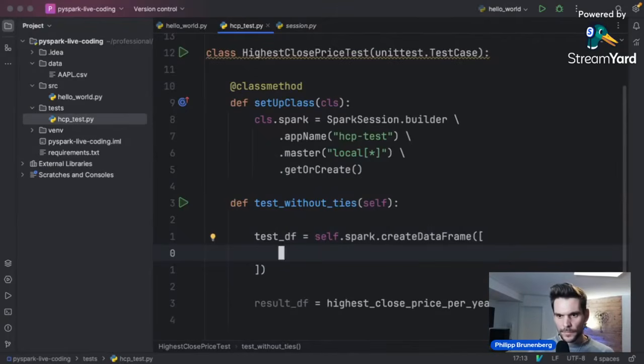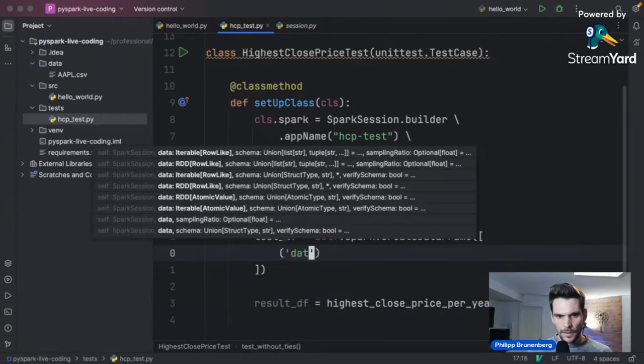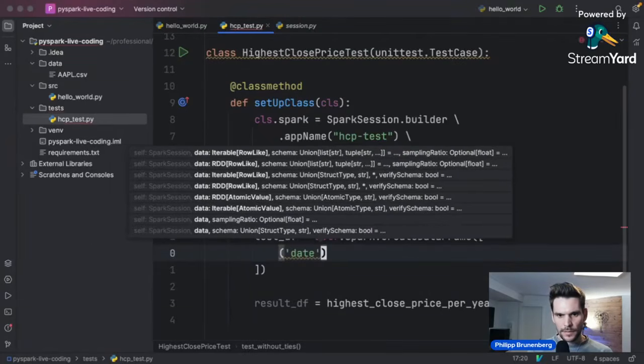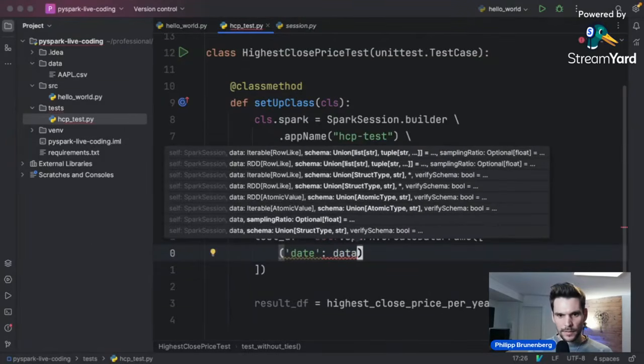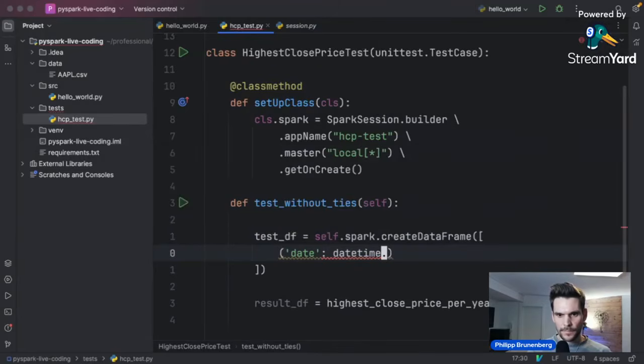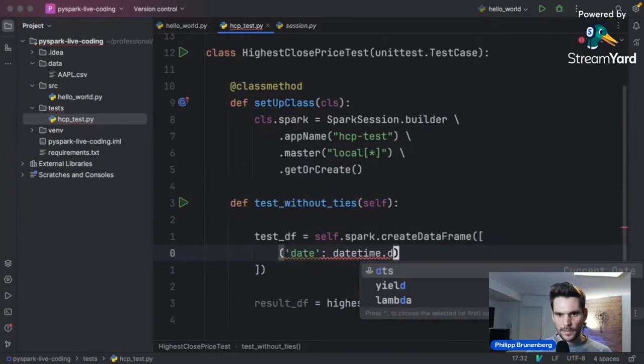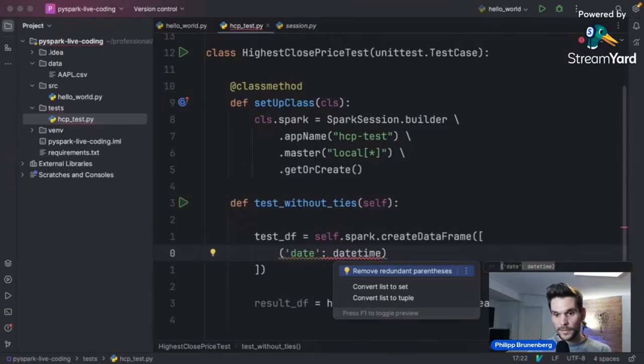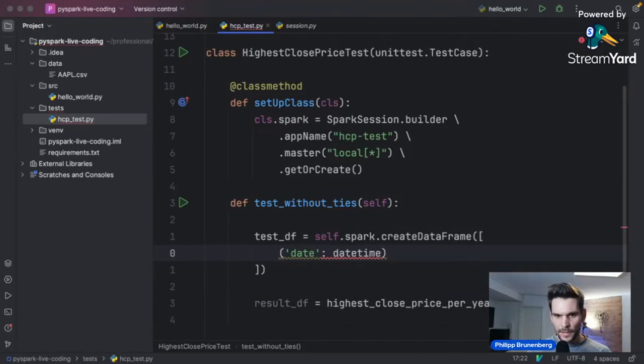So within here, we will use, how does it work? So now we need a datetime. And this one we have to import because we need to instantiate dates. datetime.datetime. Let me check.